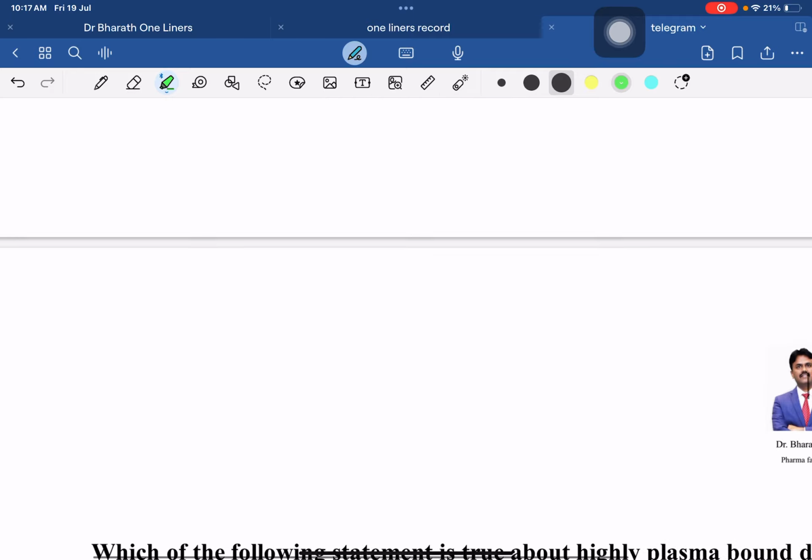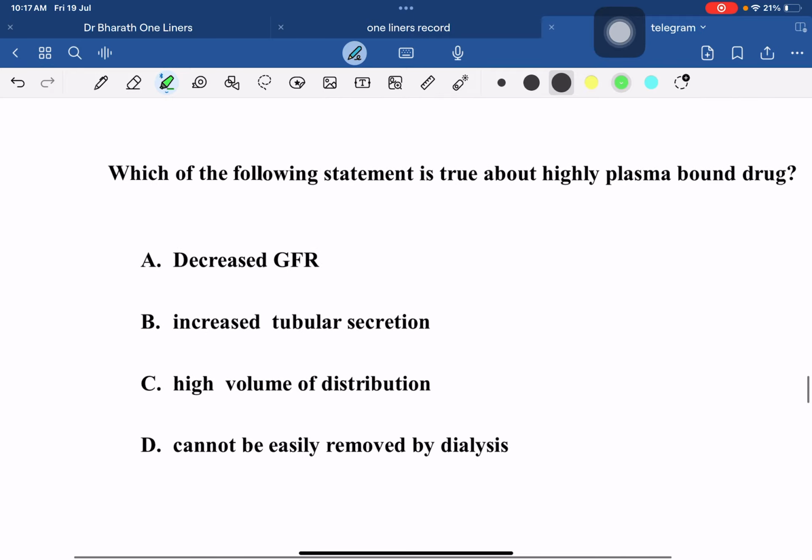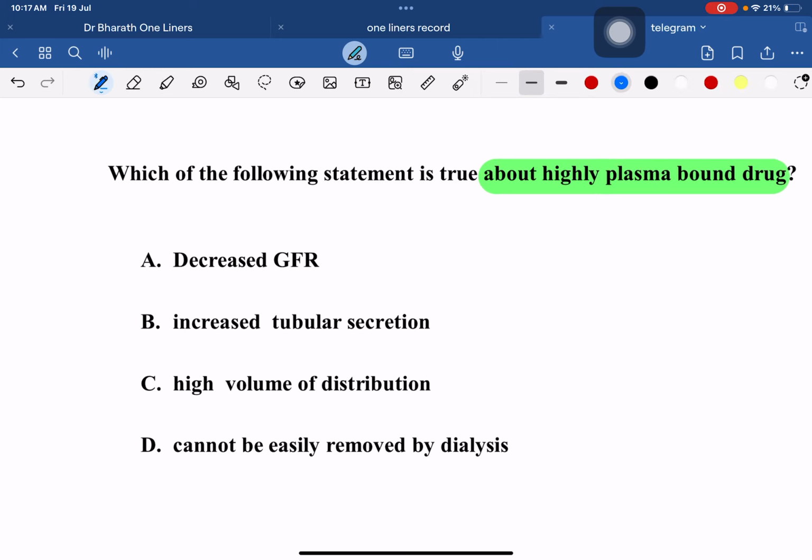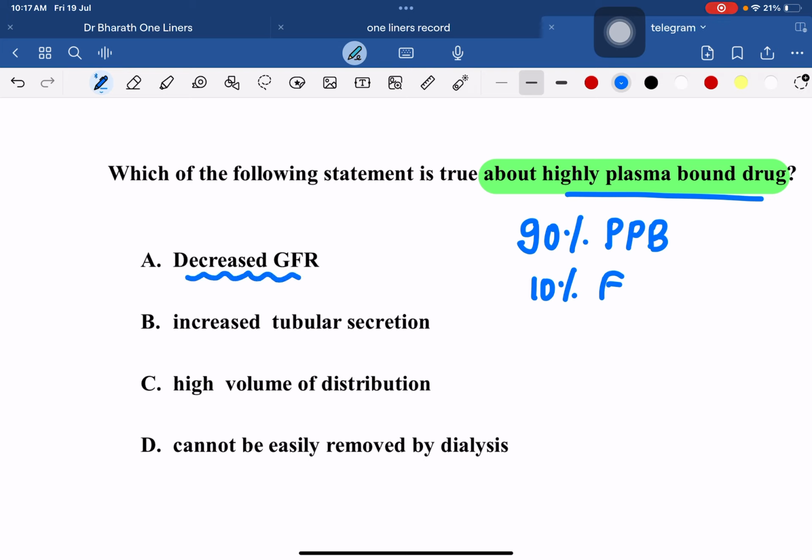Now coming to the next question: which of the following is true about a highly plasma protein bound drug? Now what do you mean by a highly plasma protein bound drug? Let me take the example of diazepam. It is 90% plasma protein bound. That means if I give 100 drugs, 90 are bound and only 10% are free. Now if the drug is highly plasma protein bound, can it get filtered easily from the kidneys or the glomerulus? No. So the filtration decreases, so there will be decreased GFR. This is the true statement.